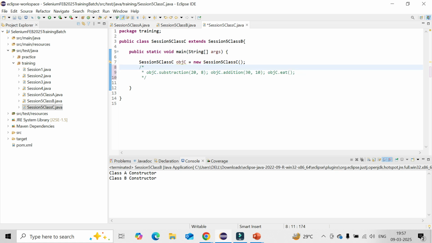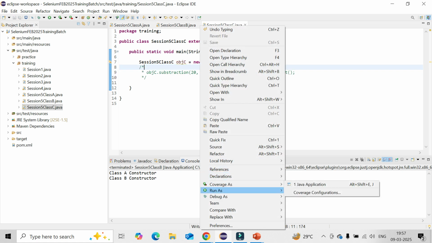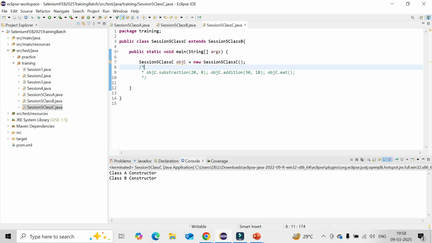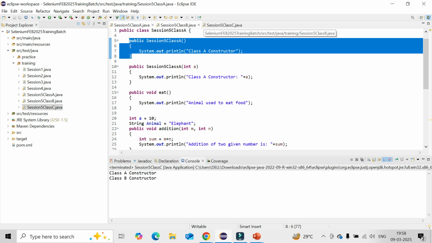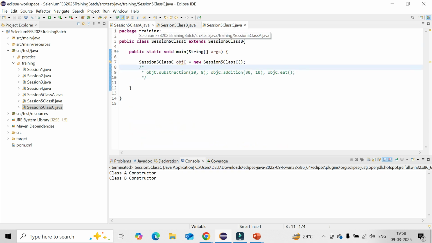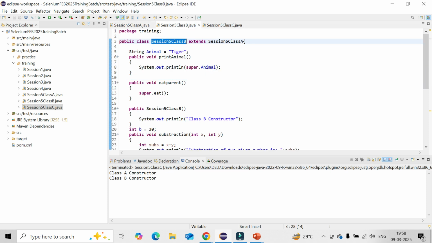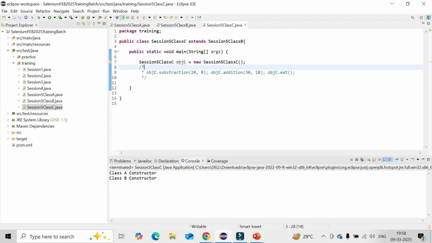You need not worry about class A, because class C will not understand what class A is. Its parent is class B. You need not worry about what is written in class A, because class B is based on class A, but for class C, the important one is class B.